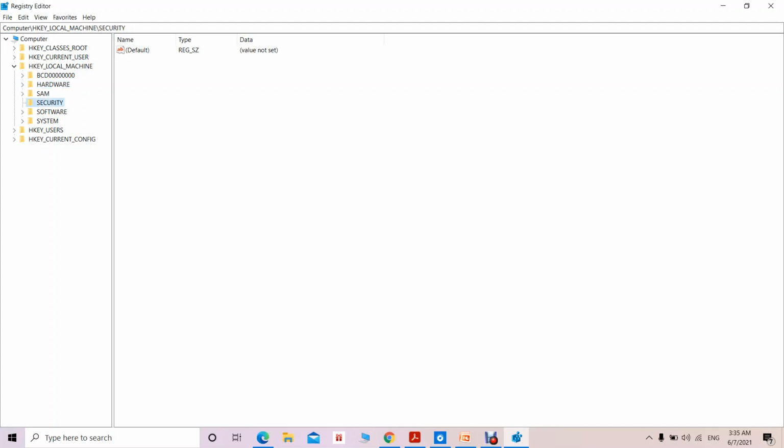Now the security is another hive under this root key. So this particular security hive, it maintains the security principle. That means access control list. That means who can access the security, that is a local security database that is available in the SAM.